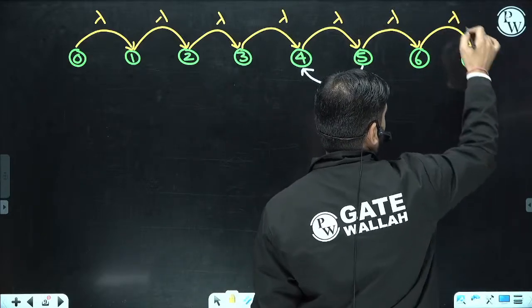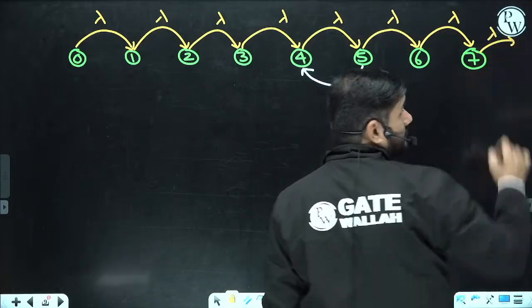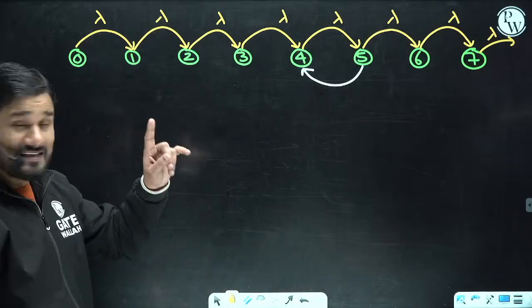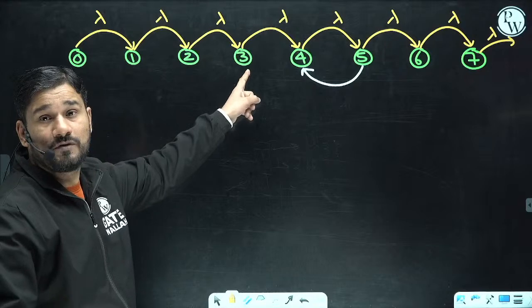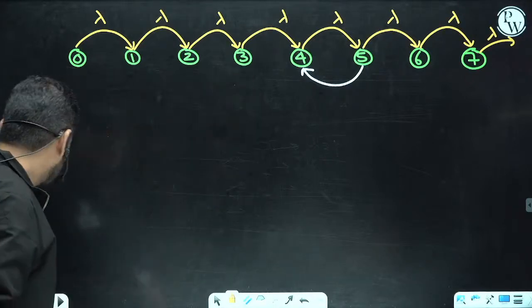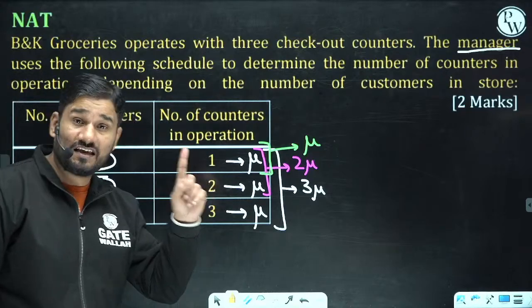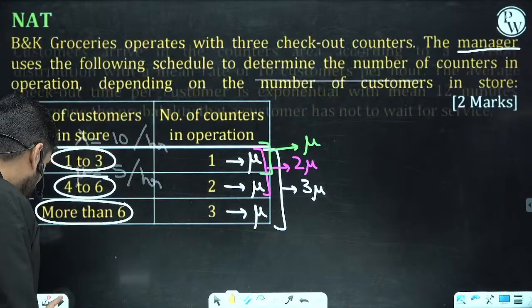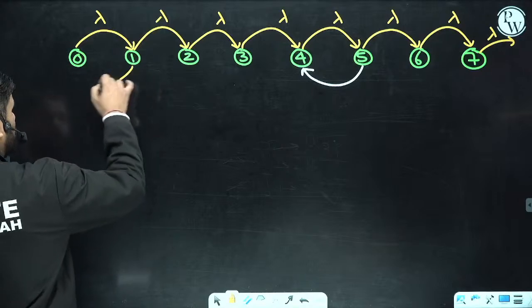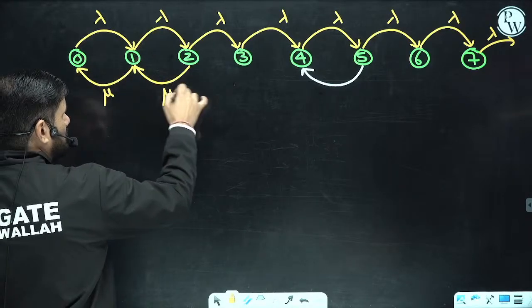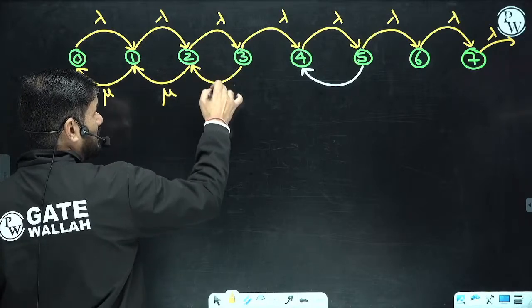So lambda is constant, but the mu is variable. Please remember, up to 3 people in the system, only one counter is working. So with 1 person in the system mu, 2 people in the system mu, 3 people in the system mu. Only one counter is working.